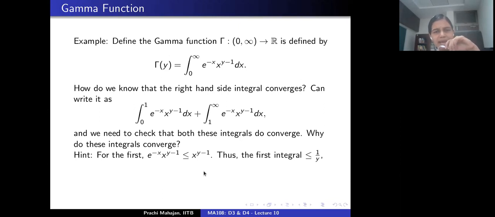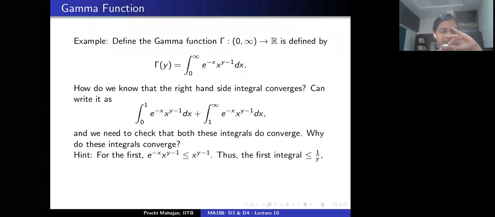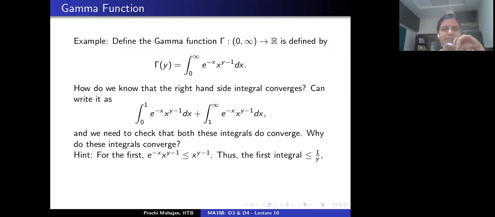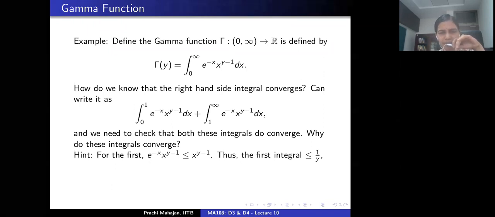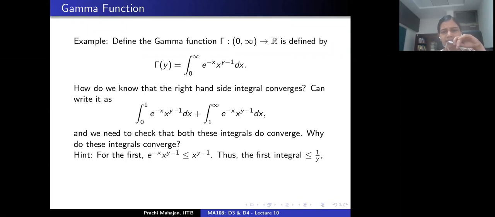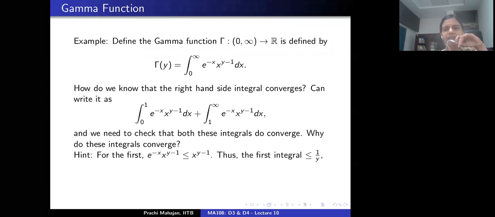I claim that this integrand, exponential of minus x times x to the power y minus 1, always satisfies this inequality: it is at most x to the power y minus 1. I'm using the fact here that x is between 0 and 1. Correct? So if this inequality is true, then the first integral is at most 1 by y and we are fine. Correct? Now, why does the second integral converge?